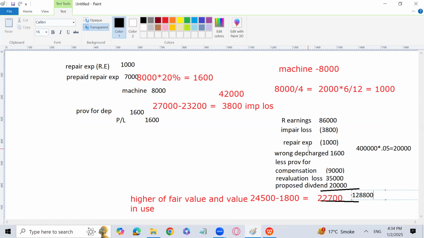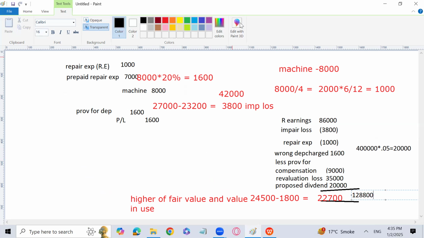Wrong depreciation charge because 8,000 have been added in machinery. It will be subtracted from machinery, and depreciation has already been charged. So we have to add depreciation 8,000 into 20%. Provision for compensation will be subtracted. Revaluation loss wrongly subtracted will be added, and proposed dividend wrongly subtracted will be added.